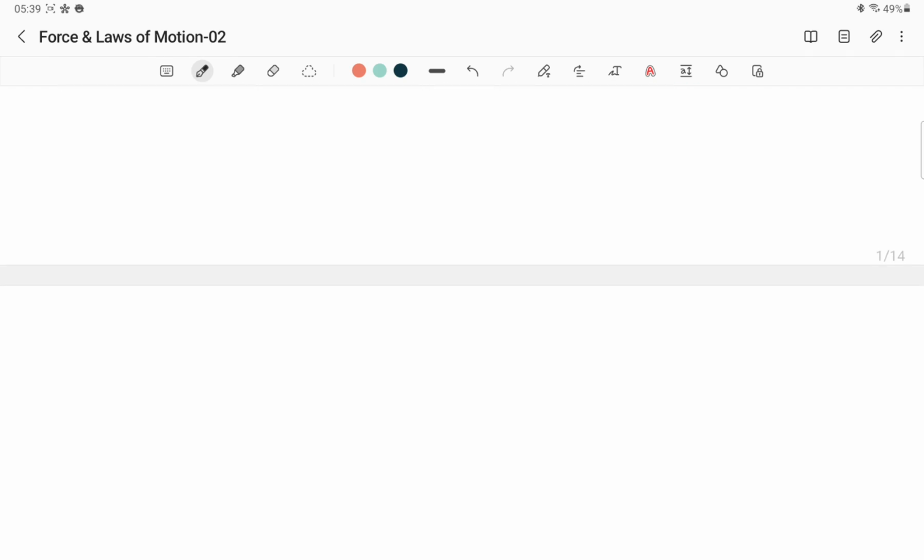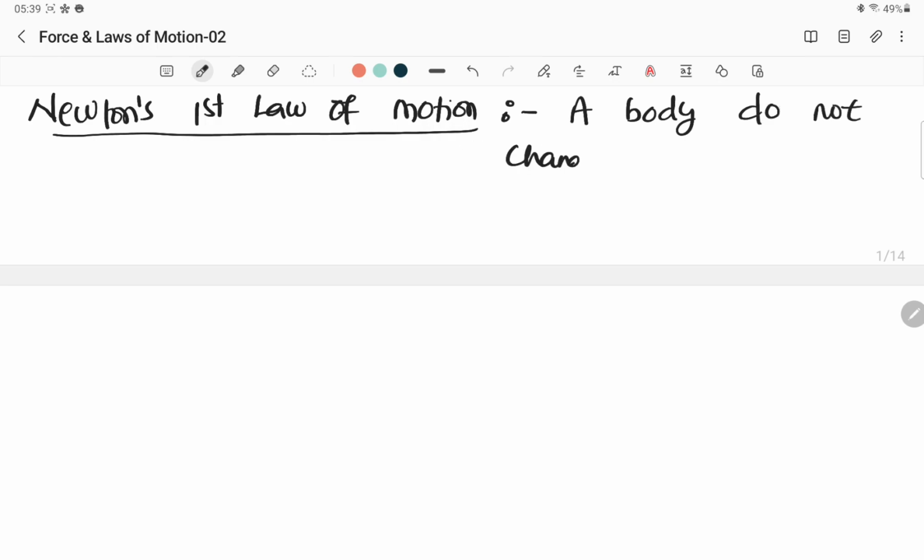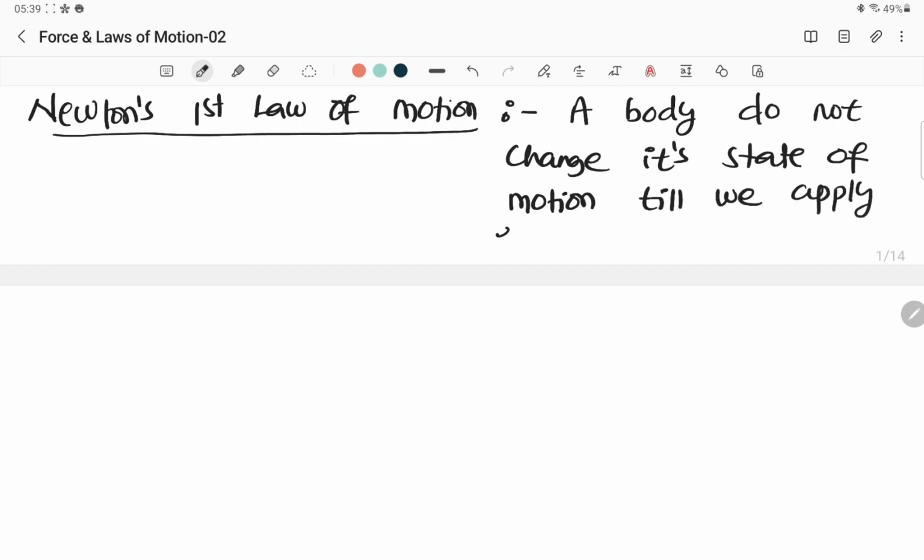So, what is Newton's first law of motion? Everybody put the heading: Newton's first law of motion. It's quite simple. Newton's first law of motion says a body does not change its state of motion till we apply an external force.